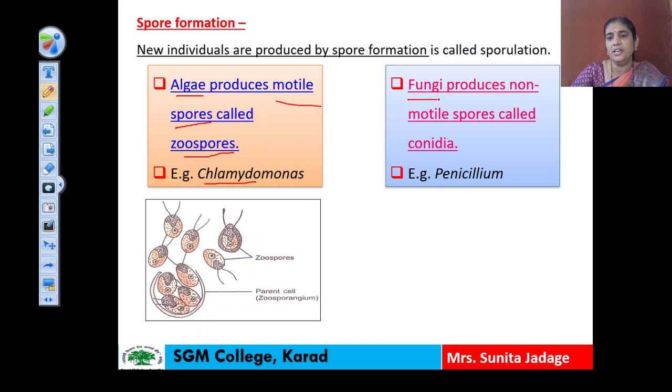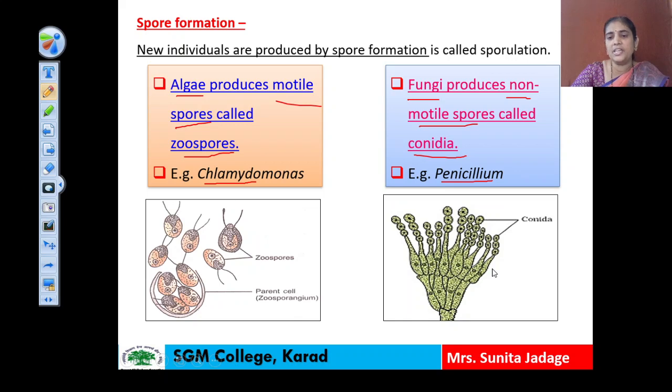is the fungi. Fungi produce non-motile spores which are known as conidia, and the example given here is Penicillium. You can see in this diagram, these conidia do not have any cilia or flagella, and therefore these spores are non-motile.